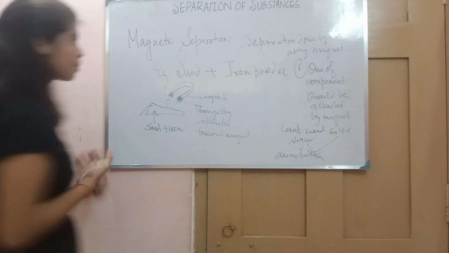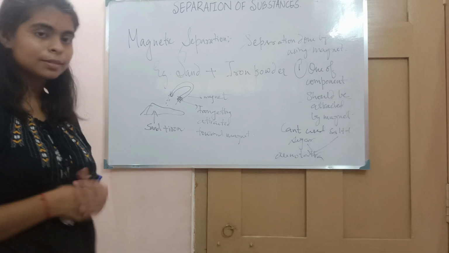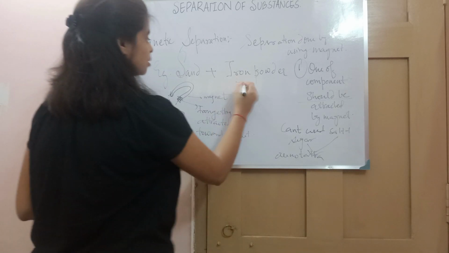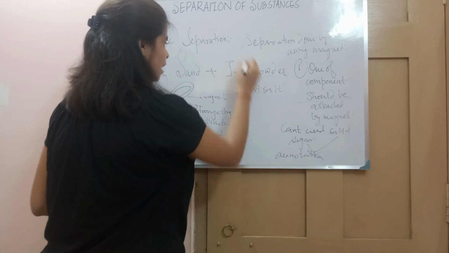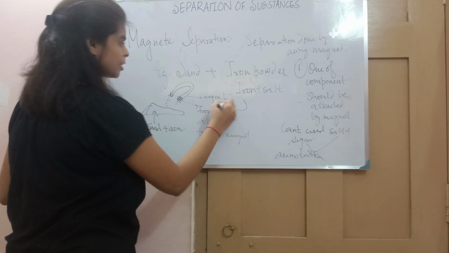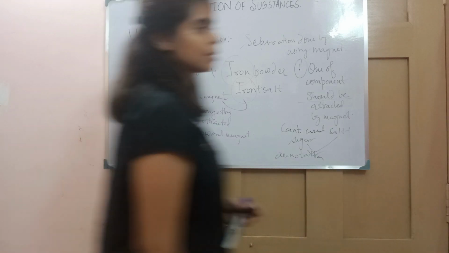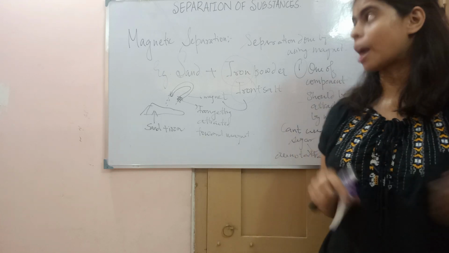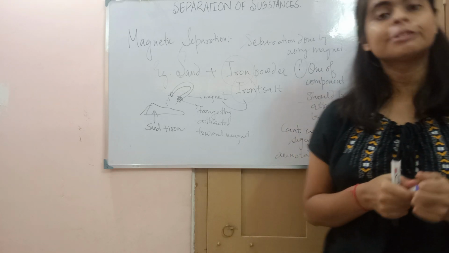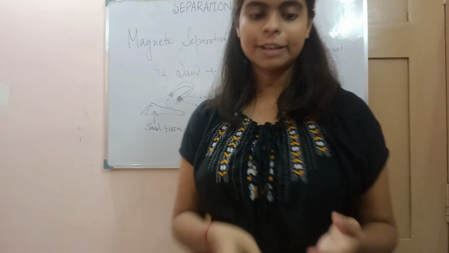You can even separate iron plus salt using this method. See, iron is always attracted by a magnet. Since it is attracted by a magnet, we can use this method. So we have almost completed this chapter. In the next class we will discuss the NCERT questions. Till then, have a nice day.